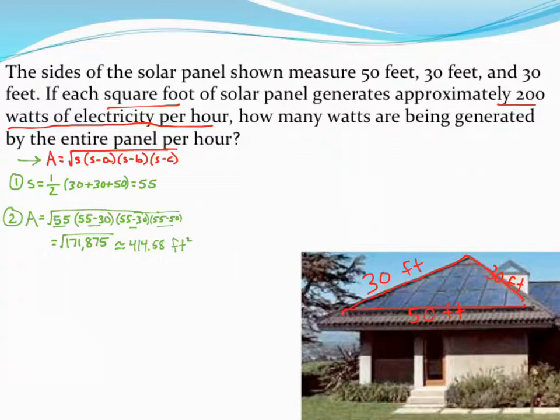Well, that's not the answer to this question because they weren't asking for the area of the roof. They were asking for how much electricity is generated. Well, since I now know the area, and I know that every square foot generates about 200 watts of electricity, I'm going to take my area and multiply that by 200. Because for every foot squared I get 200 units of electricity, watts of electricity. And so multiplying those values together, the area times that rate, I come up with 82,916 watts of electricity per hour.